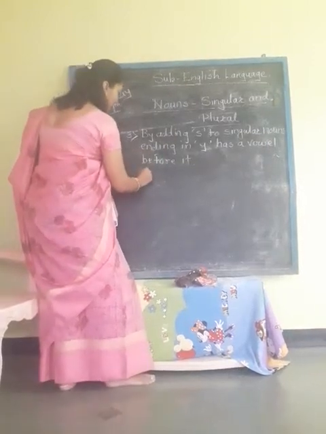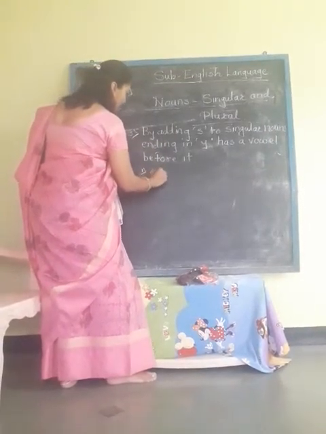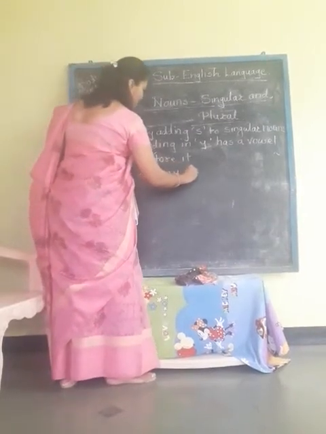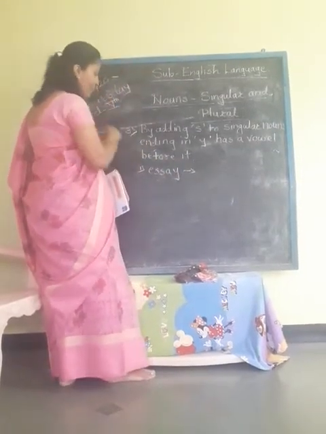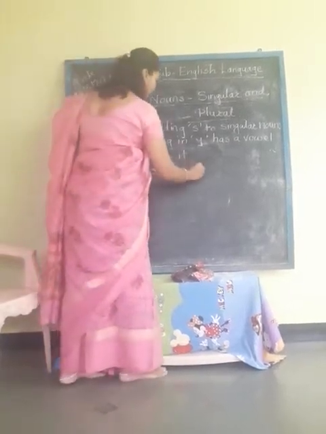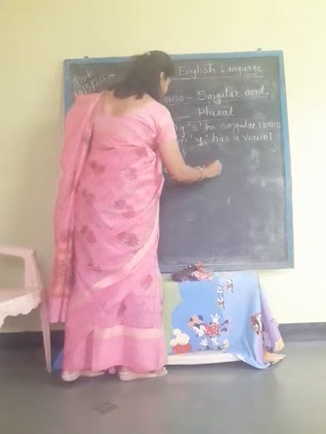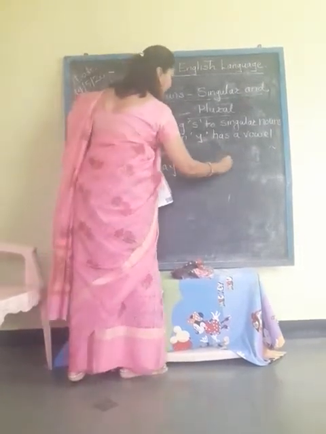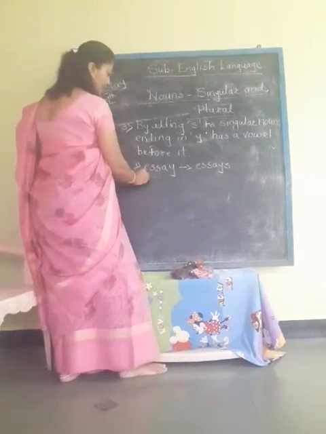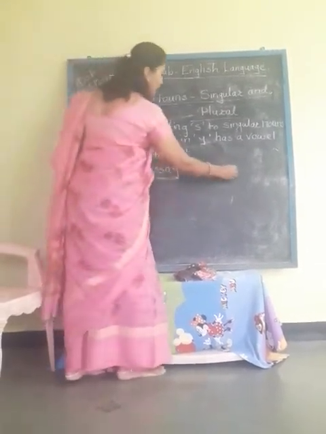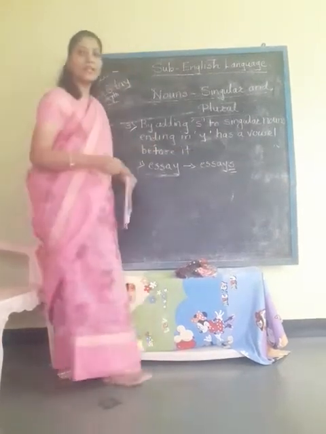For example, I am taking the spelling essay, E-double-S-A-Y. When we are making plural of this, we have to add only s to this word. Essays. Now, essay is a singular noun and we have made plural of it by adding s to it.